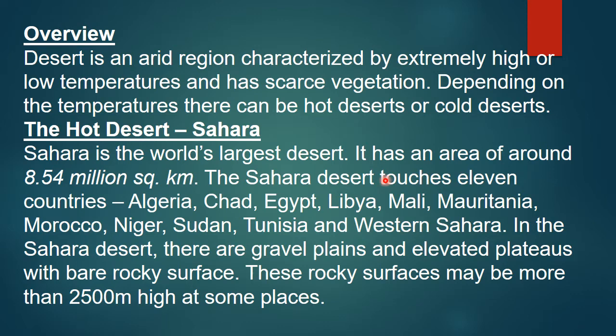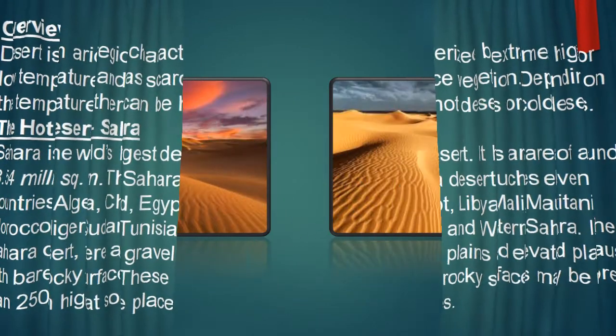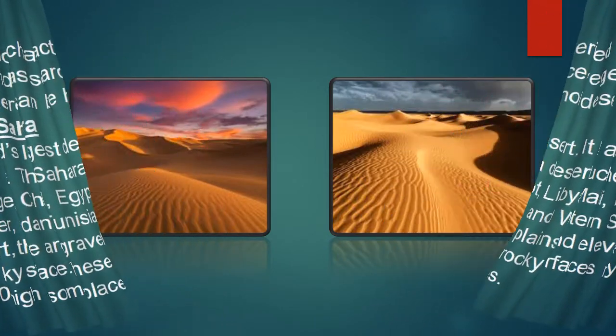So this Sahara Desert touches 11 countries in Africa. What are those? Algeria, Chad, Egypt, Libya, Mali, Mauritania, Morocco, Niger, Sudan, Tunisia and Western Sahara. Okay, 11 countries. It touches 11 countries. In the Sahara Desert, there are gravel plains like plain area, then elevated plateaus and very rocky surface. The rocky surface may be more than 2,500 km high at some places. Okay, so look at these two pictures of Sahara Desert.